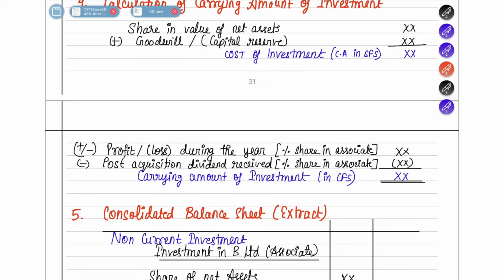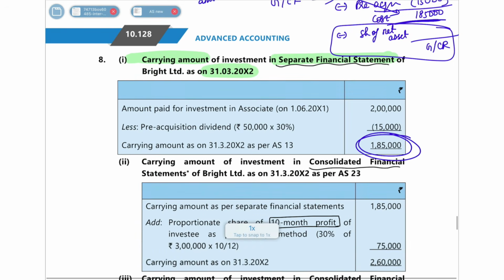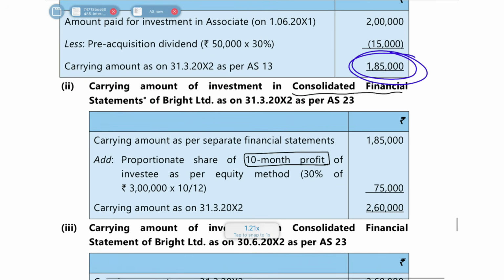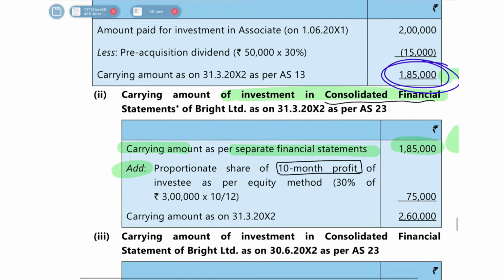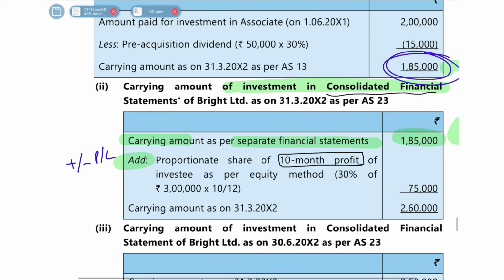Now if they tell you to find out the carrying amount in CFS, you have to do plus or minus your profit or loss, minus your post acquisition dividend. By doing this, you'll find out your carrying amount of investment in CFS. So the carrying amount in the CFS will be nothing but your carrying amount as per separate financial statement, which is 1,85,000, the cost of investment which we found out. In that you have to add or less your share of profit or loss, and then you have to less your post acquisition dividend.